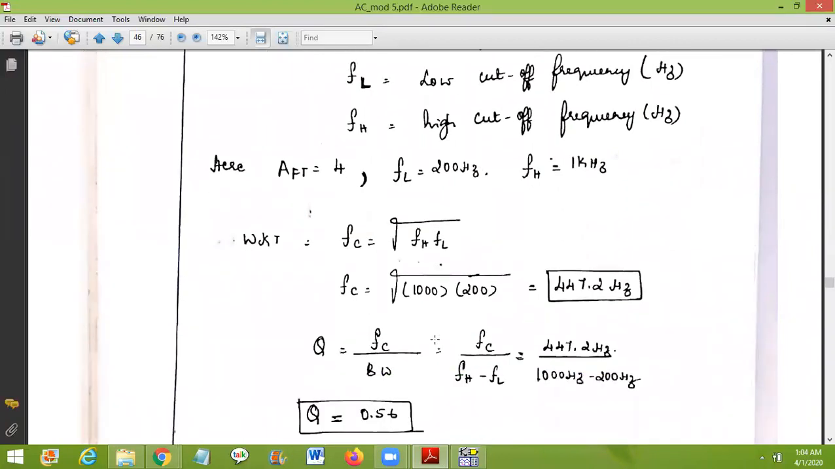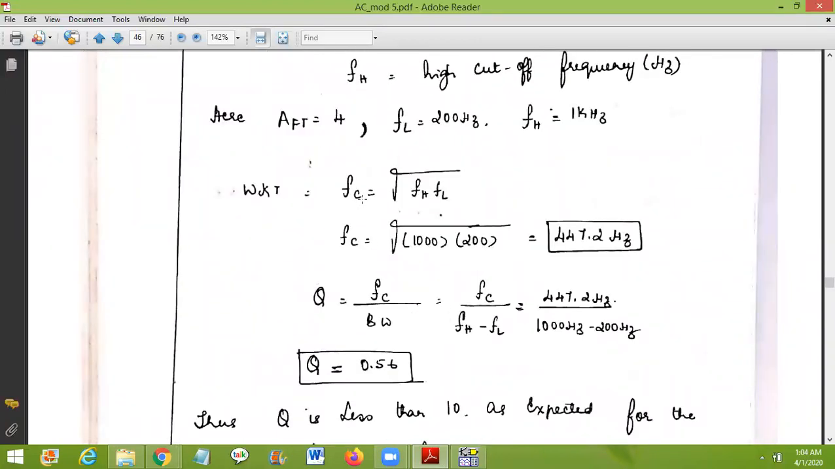So from this we can find the center frequency. fC is equal to root of fH into fL. fH is 1000, fL is 200. So when we multiply, we will get it as 447.2 hertz.